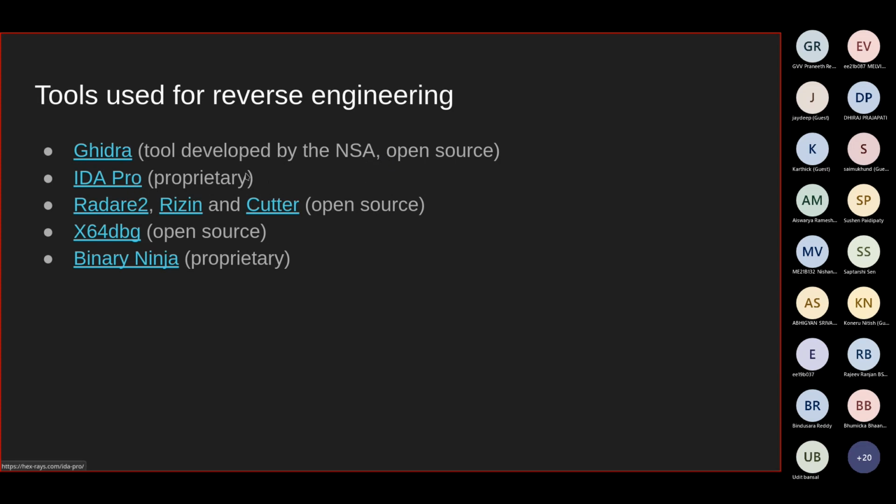Then there's IDA Pro, which is proprietary. This is also again a really powerful tool. Then there are Radare2, Rizin, and Cutter, the ones which I contribute to, right? These are also open source tools for reverse engineering.